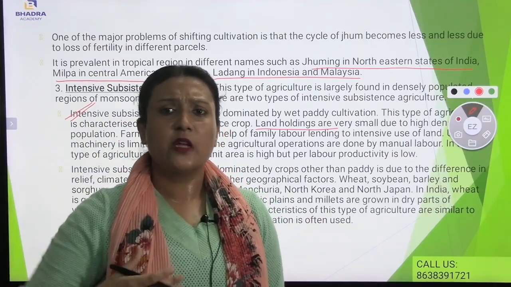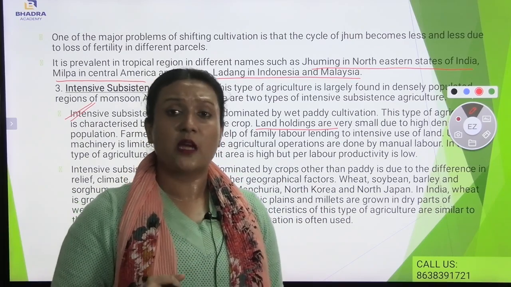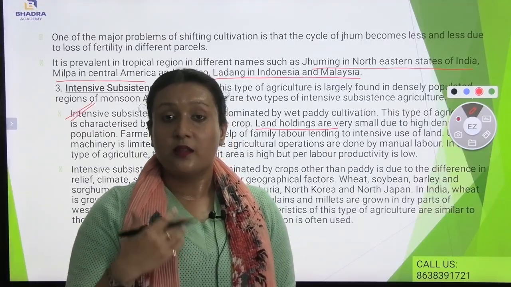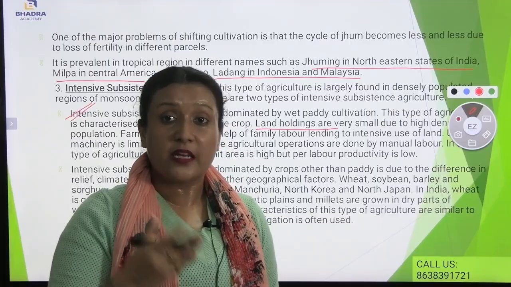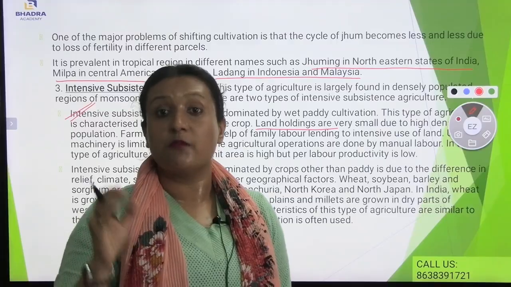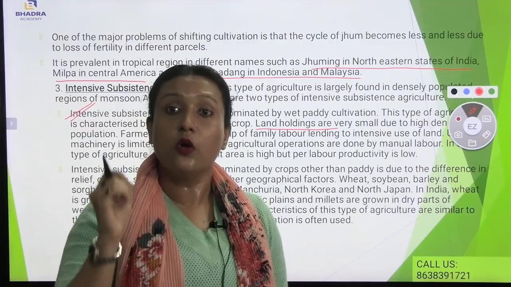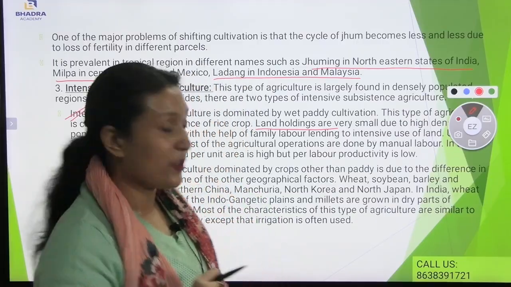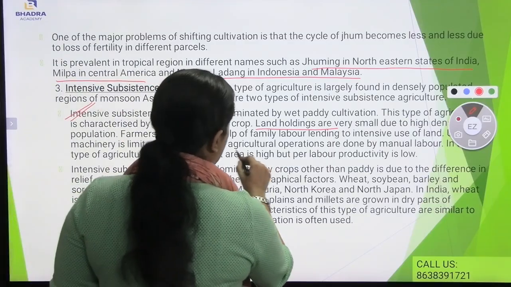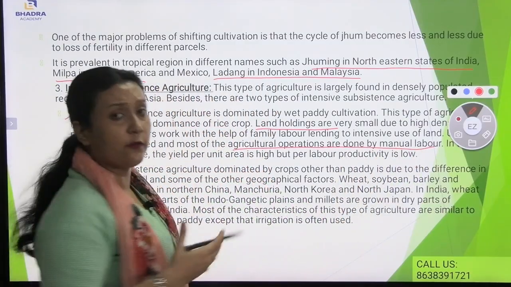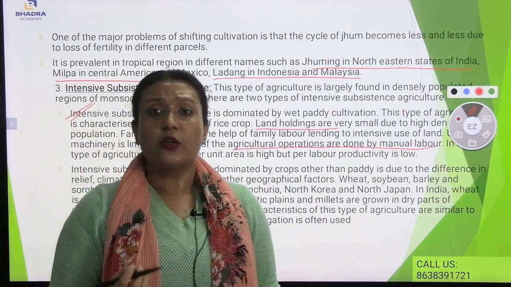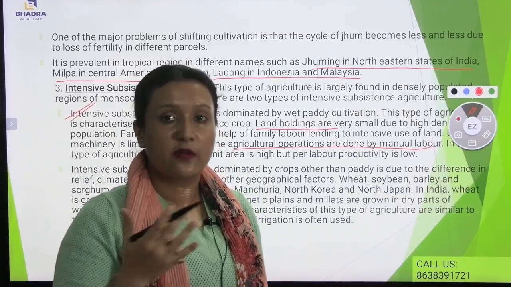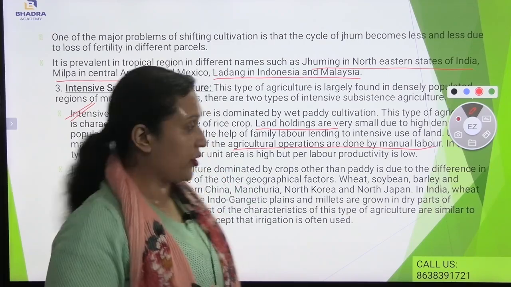Yield per area is high in comparison to labor productivity, which means the growth of crops is very high on a small patch of land. Also, agricultural operations are done by manual labor, which means low technology is implemented, and mostly manual labor is used in comparison to technology.